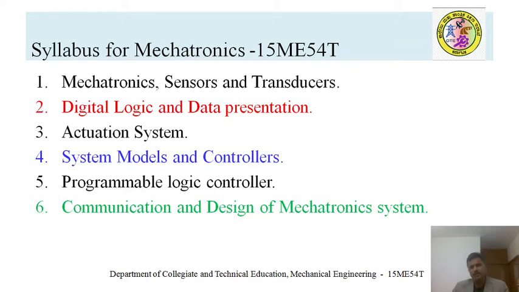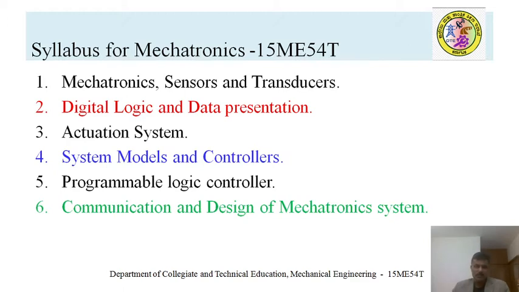Why? Because you can see any system in nature. To understand the system, mathematical models are a must. Otherwise, you can just understand it, but you cannot express it. You cannot bring it out in the form of different applications. For that, you need a mathematical model.